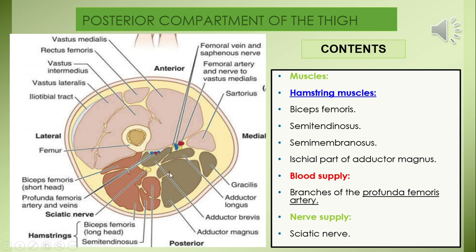So again, enumerating the contents of posterior compartment of thigh, we include hamstring muscles. Here you can see biceps femoris, semitendinosus, semimembranosus, and ischial part or hamstring part of adductor magnus. Then we have the arteries supplying the posterior compartment, mainly branches of deep femoral artery or profunda femoris artery. Then we have the nerve, which is the largest nerve of the body, the sciatic nerve.